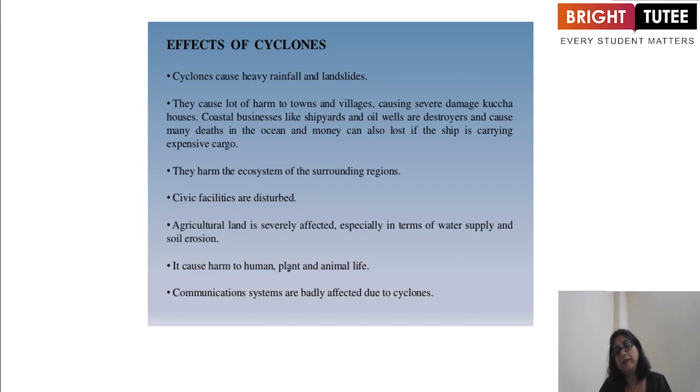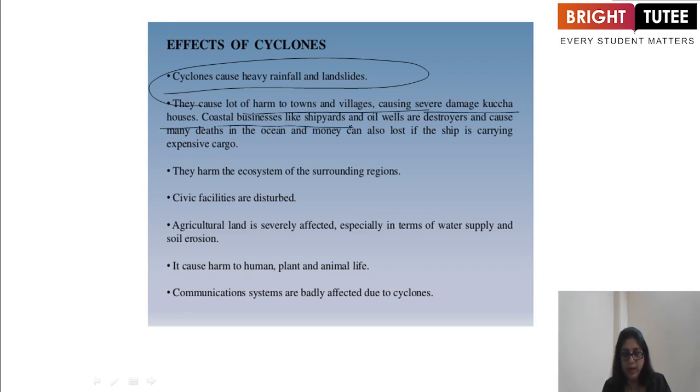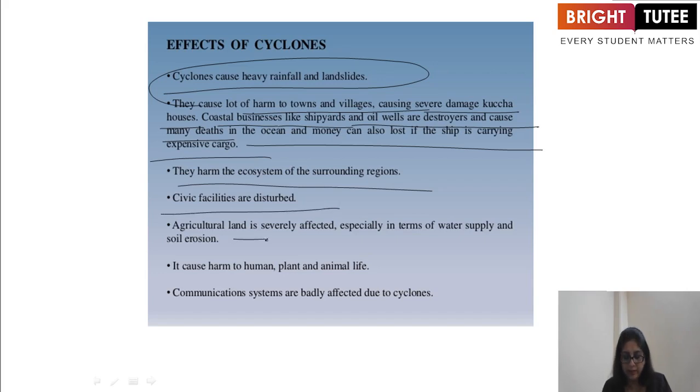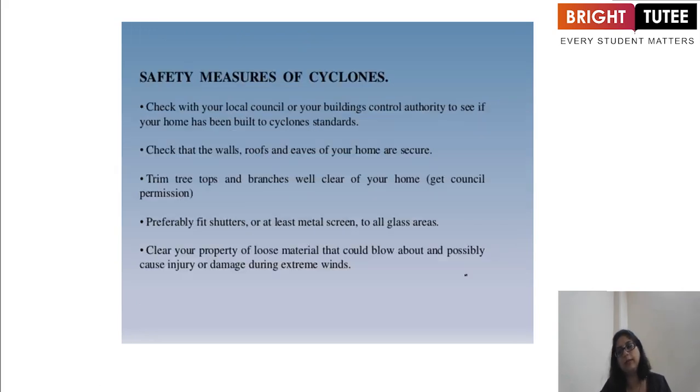Now, what are the effects of these cyclones? Cyclones cause heavy rainfall and landslides. They cause a lot of harm in the towns and villages, causing severe damage to kacha houses, and coastal businesses like shipyards and oil wells are destroyed. They cause many deaths in the ocean, and money can also be lost if the ship is carrying expensive cargo. They harm the ecosystem and the surrounding regions. Civic facilities are disturbed. Agricultural land is severely affected, especially in terms of water supply and soil erosion. It causes harm to human, plant, and animal life. Communication systems are badly affected due to cyclones, and many more things.